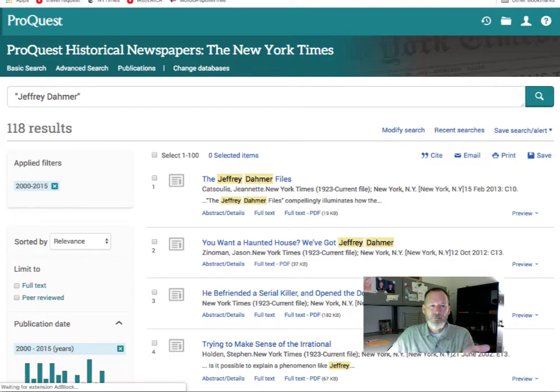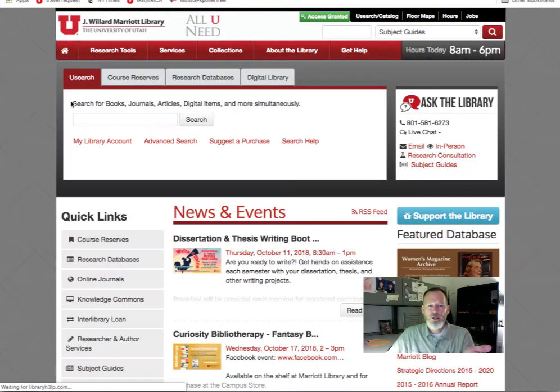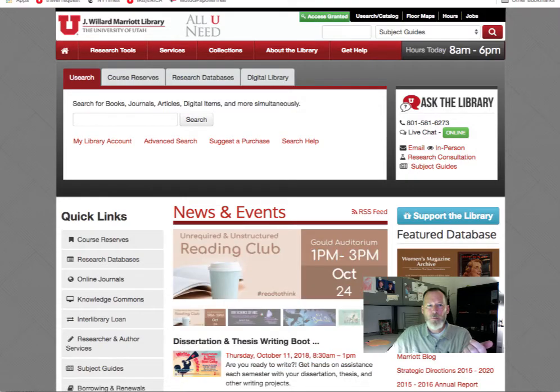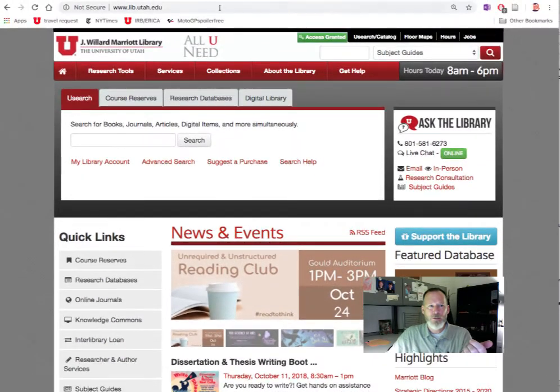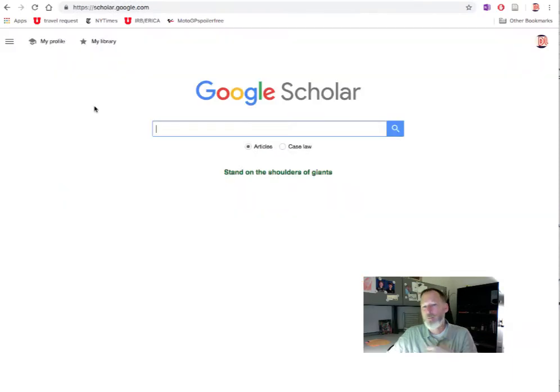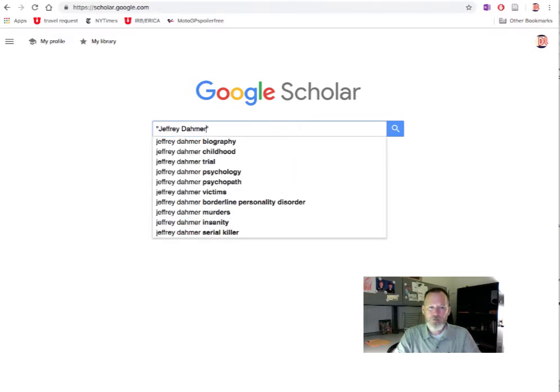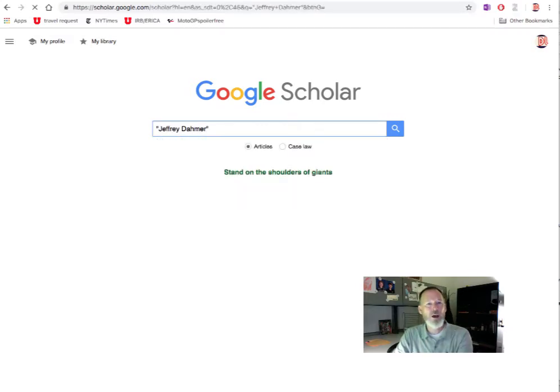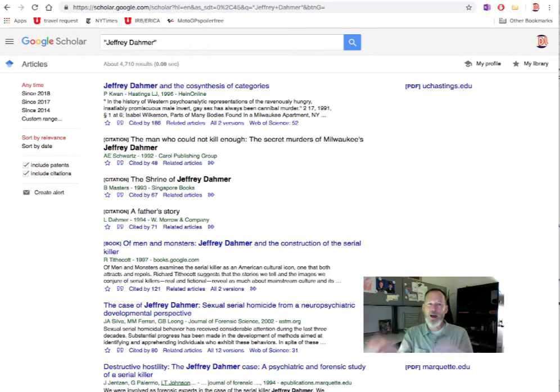Lastly, when you're going to search on the open web, and I'm going to pull down my browser just a little bit so you can see this, there is something called Google Scholar. This has articles that you can have access to at the Marriott Library. You'd have to come in or ask me, and I might be able to get them to you. But if you look for, again, Jeffrey Dahmer, this is only looking in scholarly articles. It's not everything that's out there. So, and I can help you interpret some of these things as well.